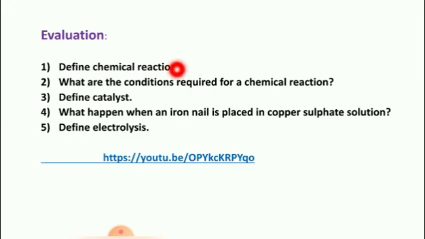Define chemical reaction. What are the conditions required for a chemical reaction? Define catalyst. What happens when an iron nail is placed in copper sulfate solution? Define electrolysis. Students, try to find the answers for these questions and write them down in your notebook.